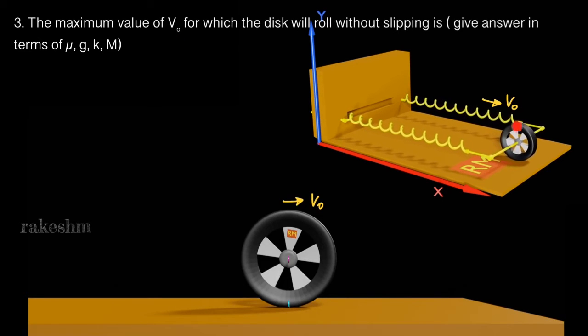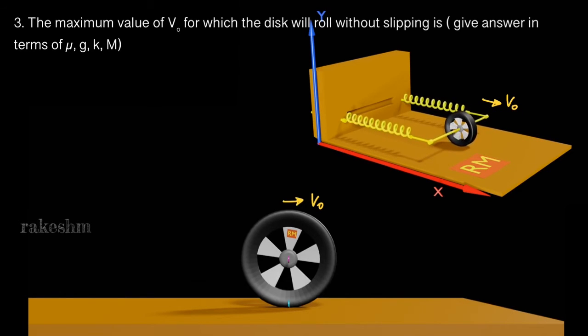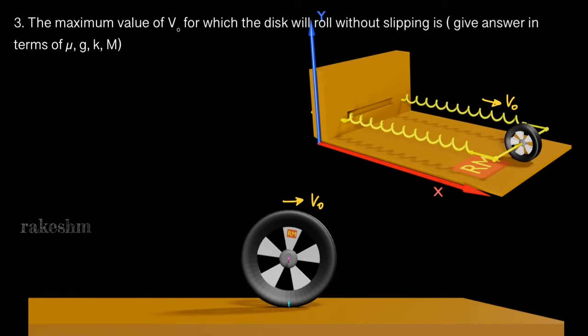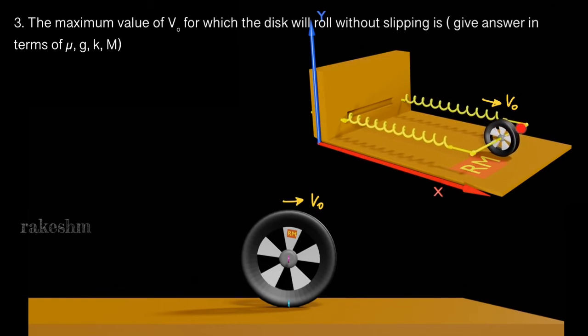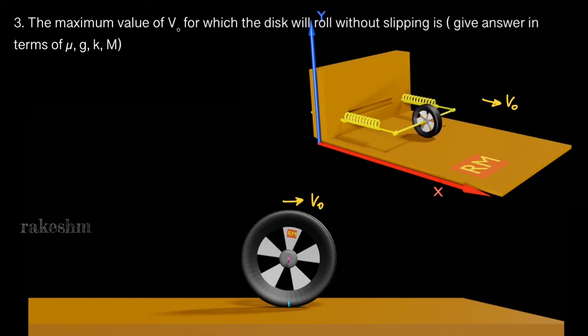When this disk is oscillating to and fro about its mean position, the kinetic energy is getting converted to the spring potential energy, and then the spring potential energy is getting converted to the kinetic energy of this disk, and so on and so forth.